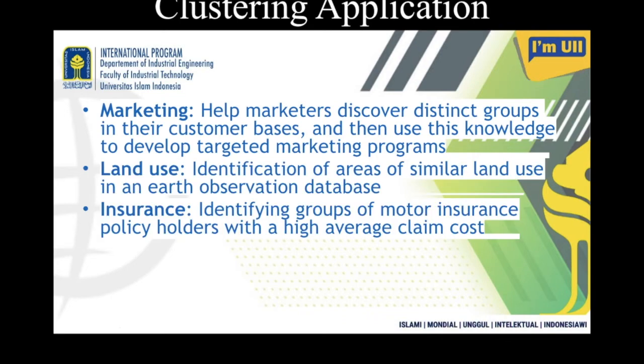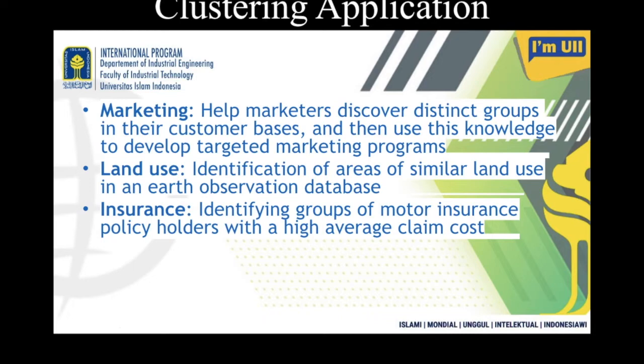Okay, another one is land use, like identification of areas of similar land use in the earth observation database, or insurance, identifying the group of motor insurance policyholders with a high average claim cost. Say for example, identification of areas of similar land use will help you, in case of cultivation, to choose a specific product or specific seed in that particular region. Okay, so identifying that particular group based on different characteristics will help you to do that.